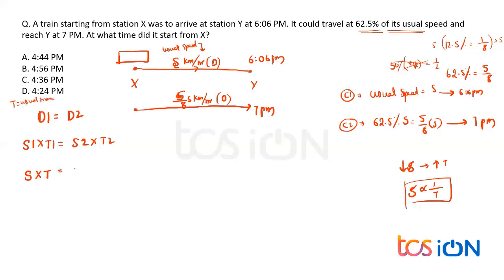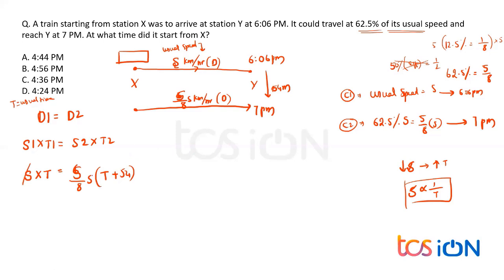Whereas he travels with 5 by 8 of his speed, where the speed got decreased, and that says time should increase. How much more time is he taking? The difference is 54 minutes more. So along with the usual time T, he's taking 54 minutes to reach Y at the lower speed.